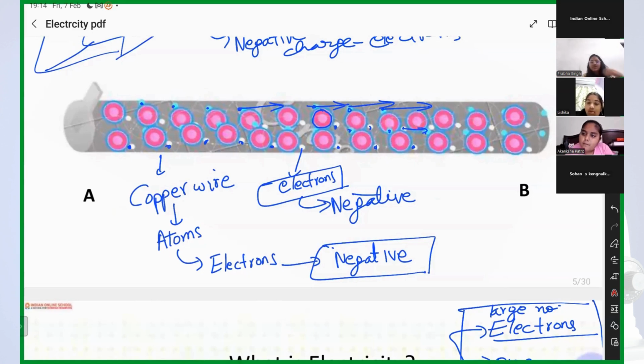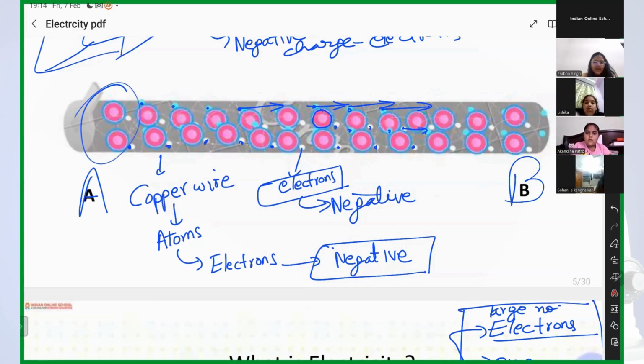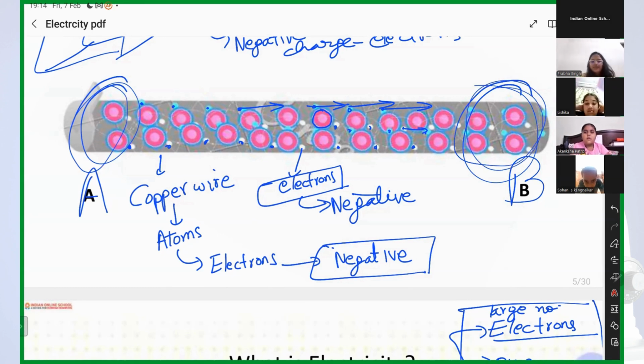So why is there no current in this wire? Let's see the answer. We have terminal A and we have terminal B, right? We have electrons at terminal A and we have electrons at terminal B. The energy of electrons at terminal A and the energy of electrons at terminal B is the same. Have you seen tug of war? What happens in tug of war? There is a team and there is another team and they have a rope.